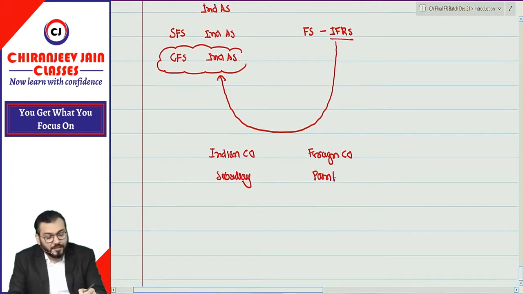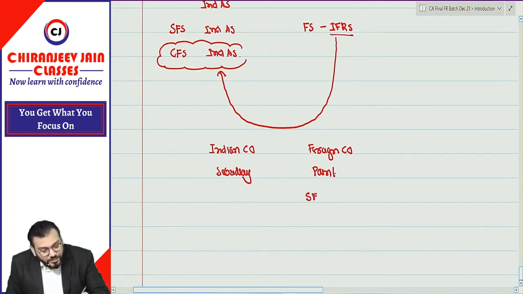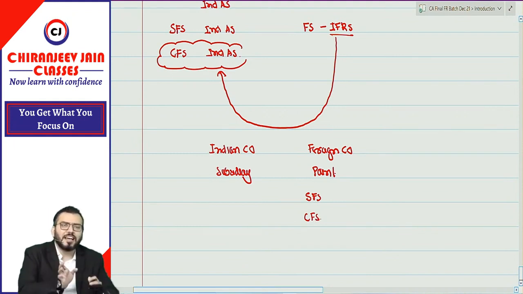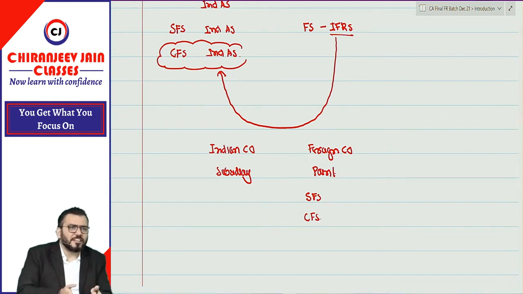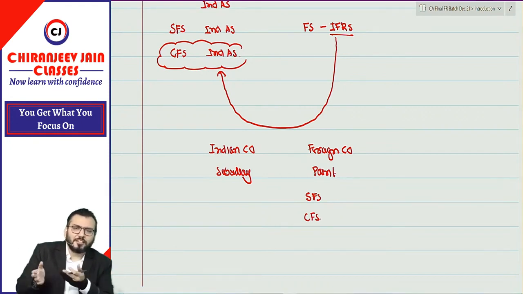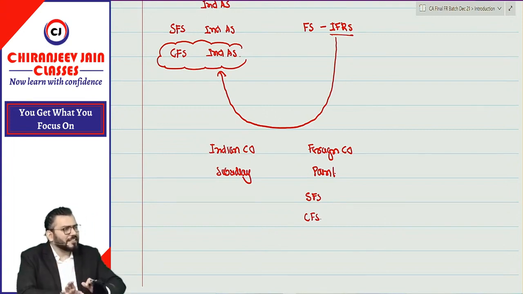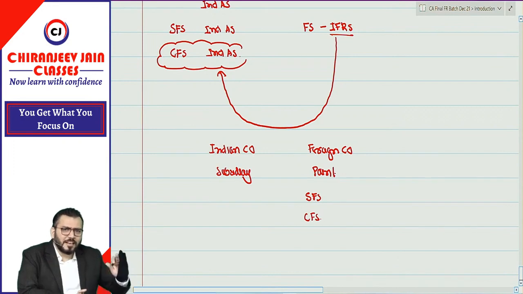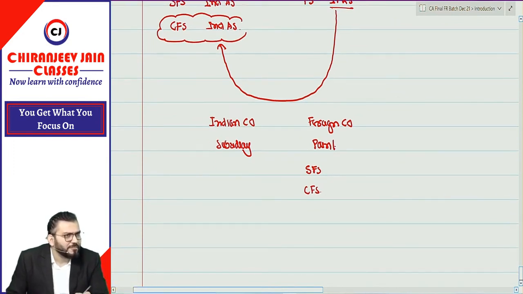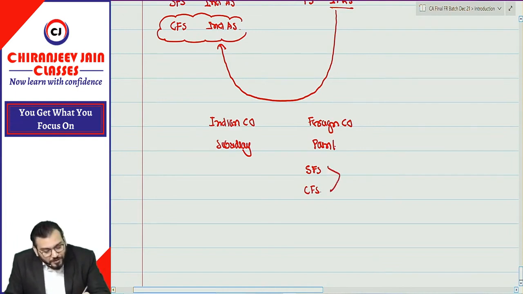So they will prepare their separate financial statement and consolidated financial statement based on their GAAP. I don't know what is applicable to them. For a Pakistani company, we need to ask Pakistan what is applicable. They also apply International Accounting Standards only. But can I write down as per their GAAP? Better I write down IFRS, because most of the countries have adopted IFRS. So I will write down IFRS.